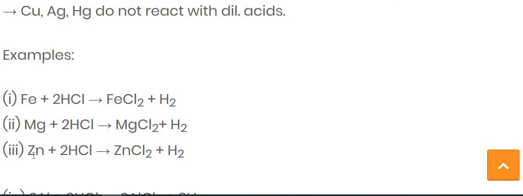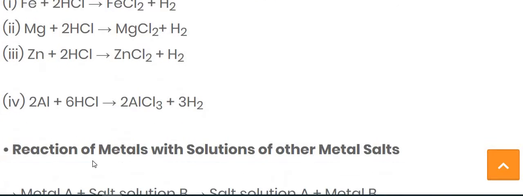Now the third example is of Zn, meaning zinc. If zinc reacts with hydrochloric acid, then it forms the salt of zinc, that is ZnCl2, zinc chloride, and along with that hydrogen gas is released. For balancing this equation, we have to write 2 in front of the HCl. So we get the balanced equation.